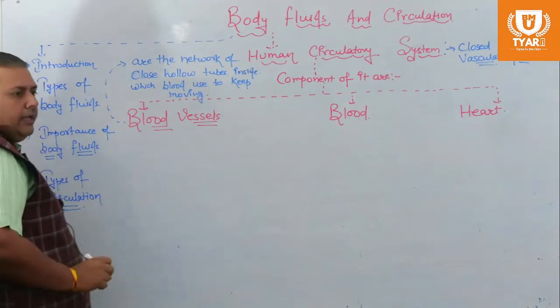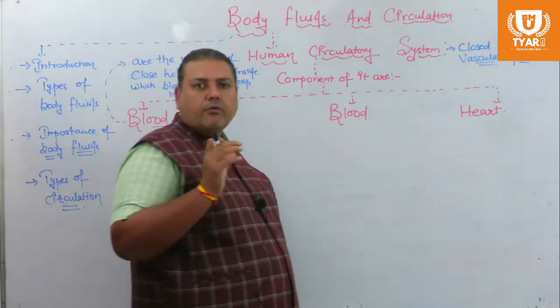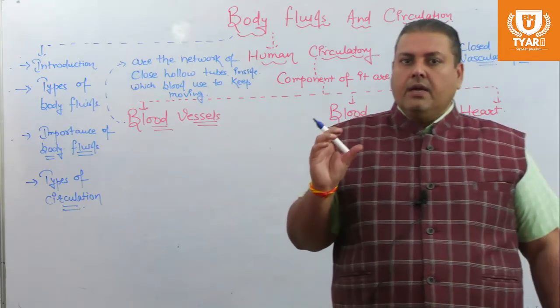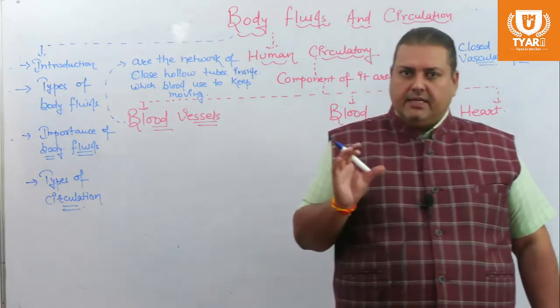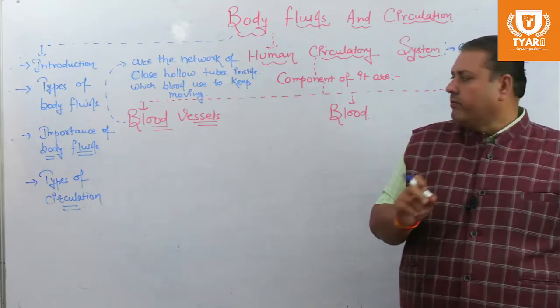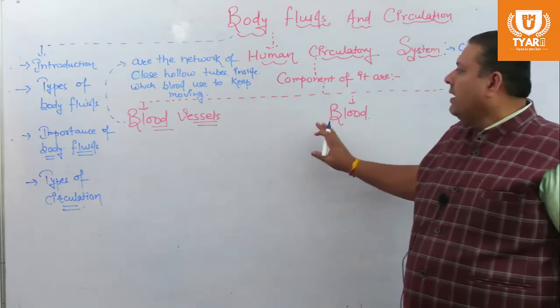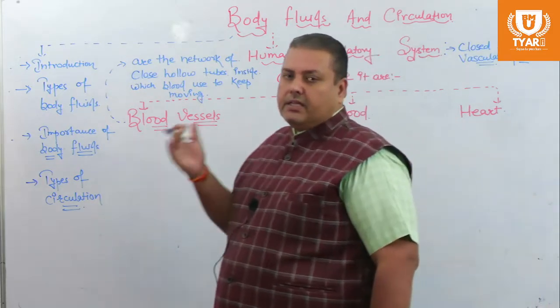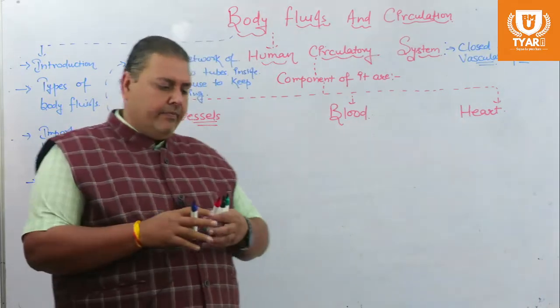So in our body there is a network of closed hollow tube-like structures named blood vessels, and inside these blood vessels a liquid, blood, keeps moving from one part to another part of our body.